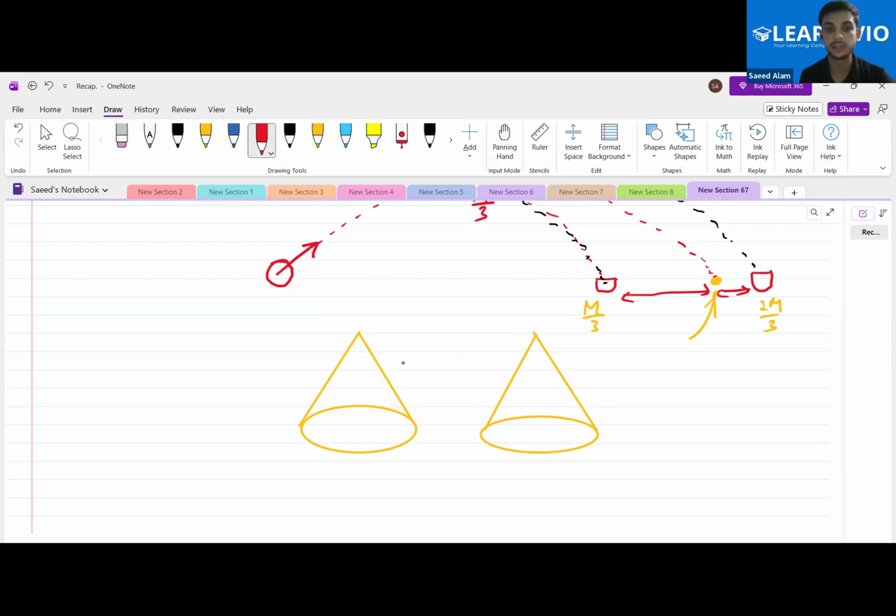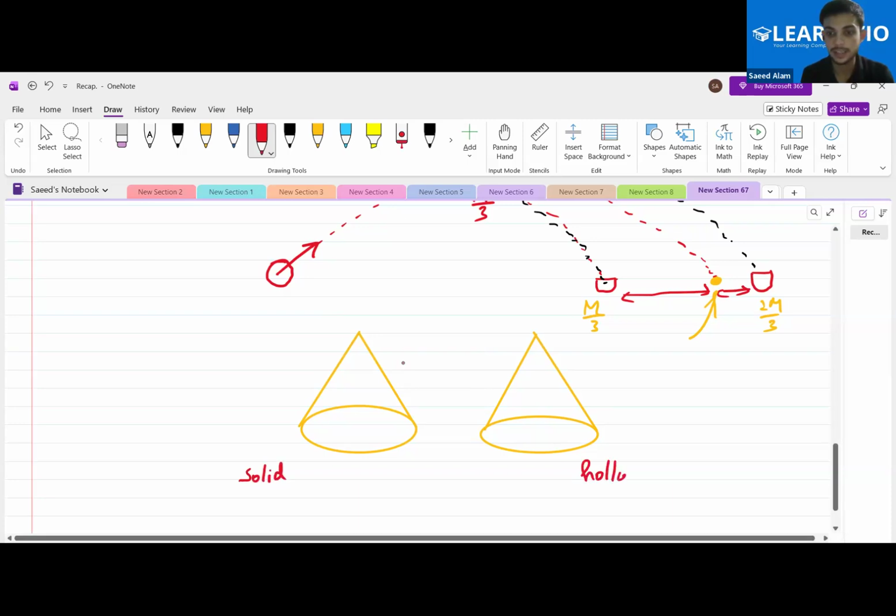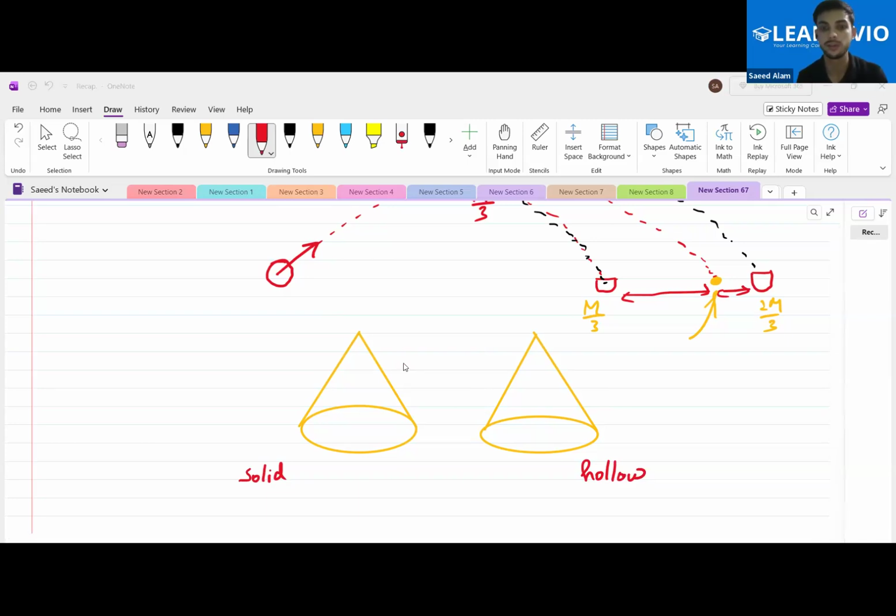This is actually the cone. Can you see this? This is a cone, but the only difference is one is hollow and the other is the solid cone. Is this clear to all of you? Yes, sir.